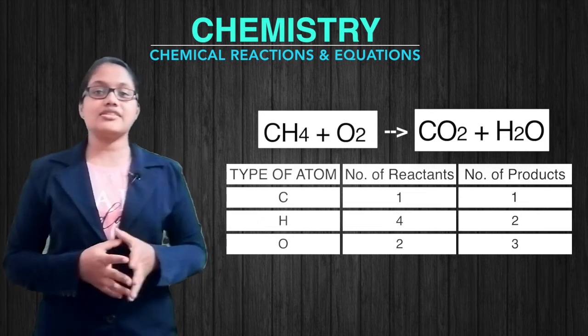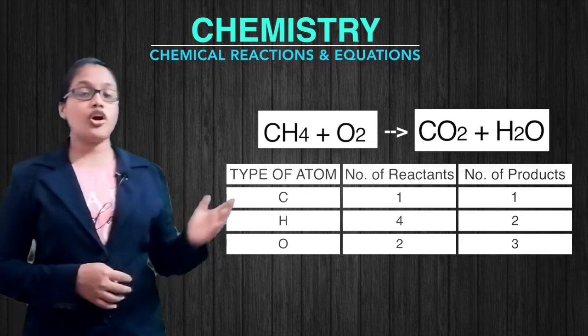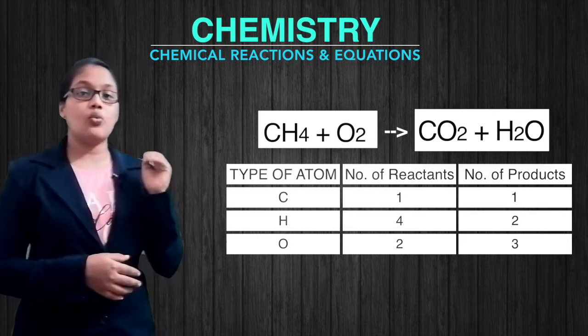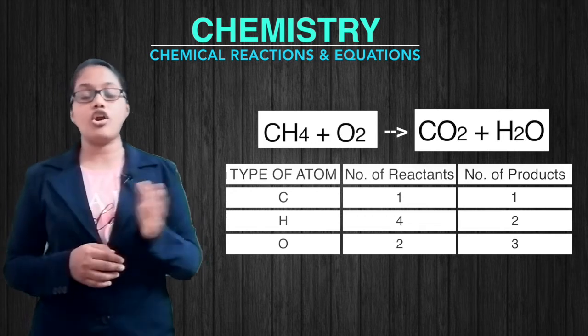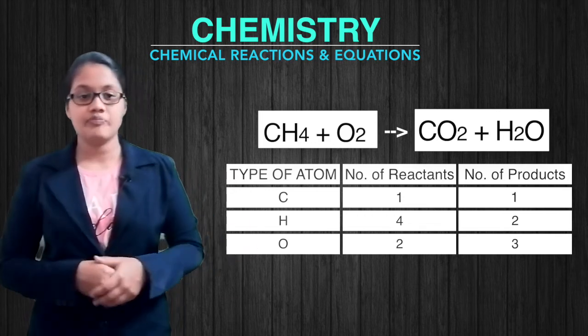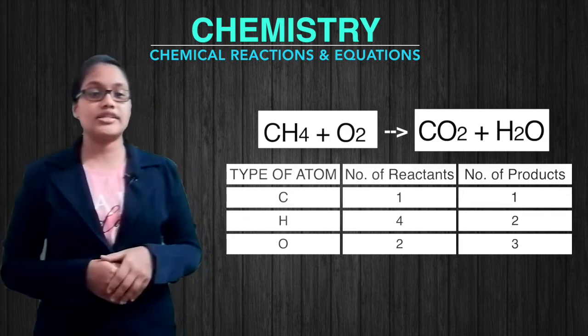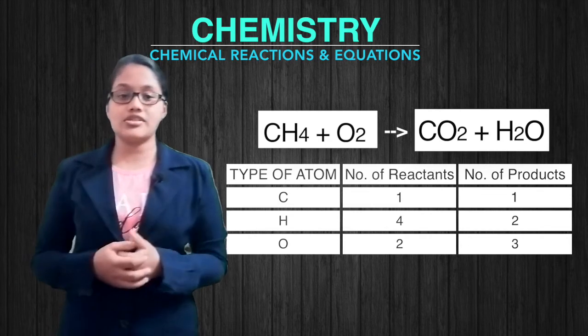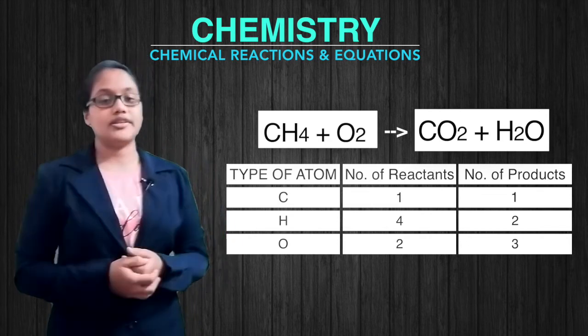On the reactant side, the numbers are 1, 4 and 2, and on the product side, the numbers are 1, 2 and 3. Carbon is 1 on both sides, hydrogen is 4 on the reactant side but 2 on the product side, and oxygen is 2 on the reactant side and 3 on the product side.